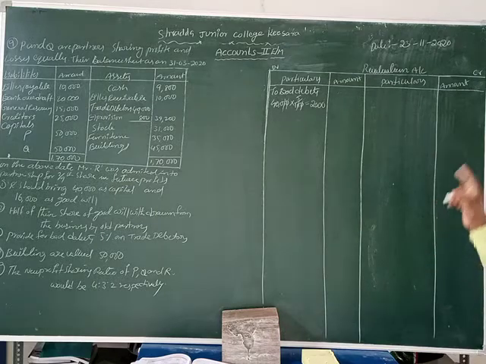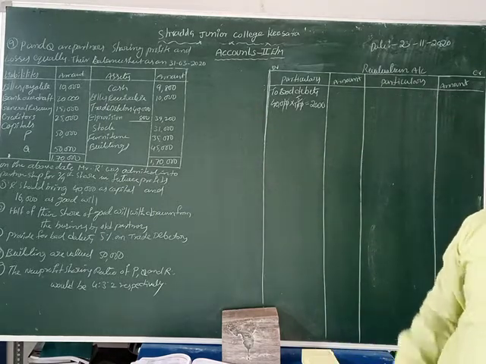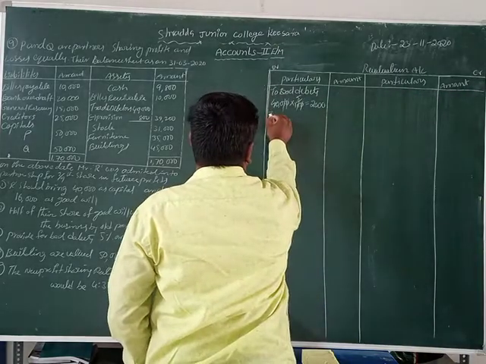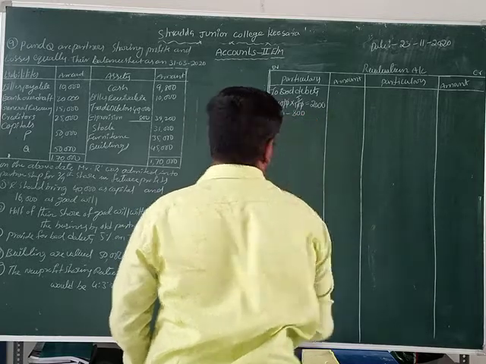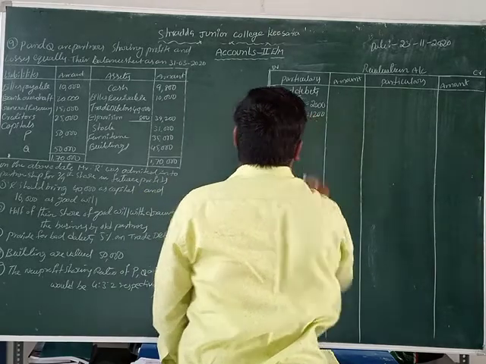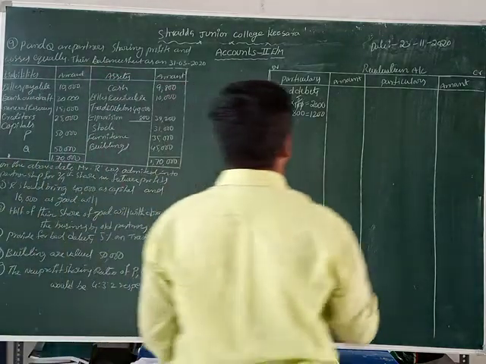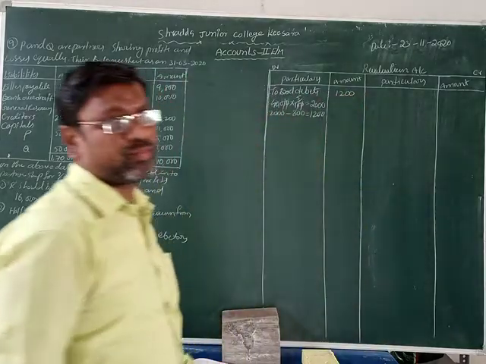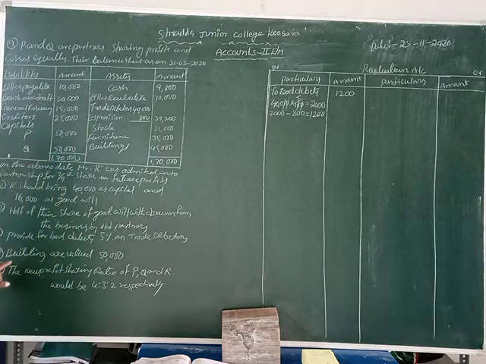But it has already decreased by only 800. So how much amount remains to decrease now? 2,000 rupees is the actual bad debt, and 800 rupees is already decreased. Now the present decrease in debtors is 1,200 rupees. We record the bad debts of 1,200 rupees. Bad debts value is how much? 1,200 rupees.